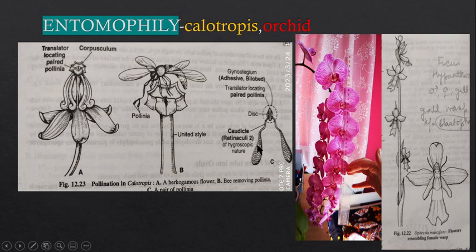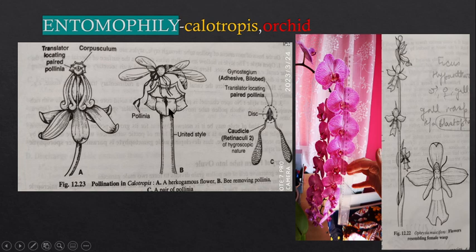Look here, this is pollinium. This is a disc-like structure, and this is the caudicle. This stalk is known as the caudicle, and these are the pollinia in which the pollen grains are present, and at all the 5 tips this structure is present, which is known as the gynostegium.